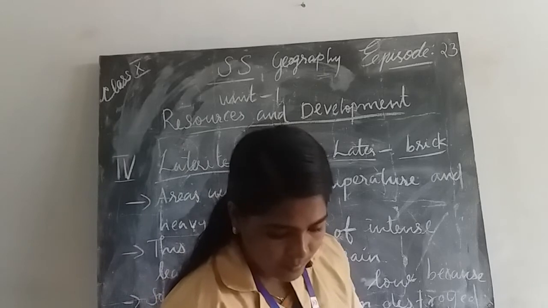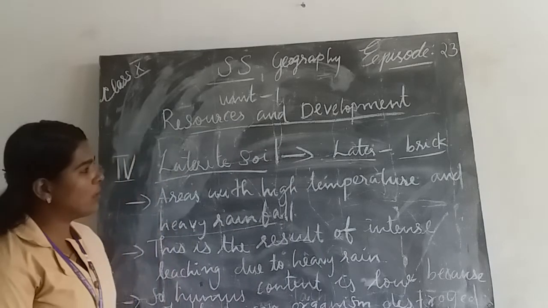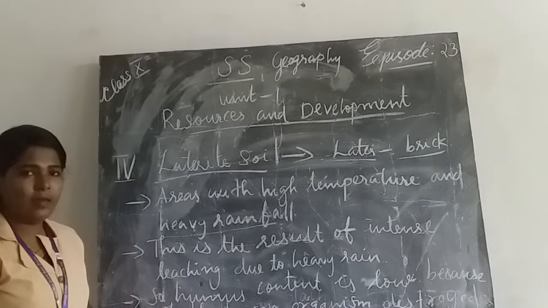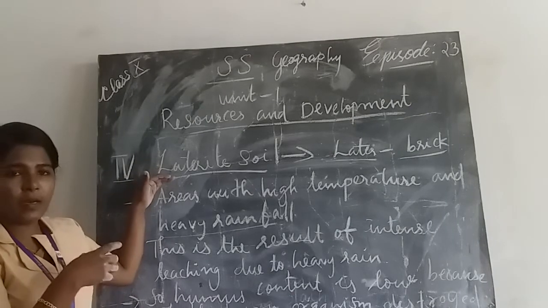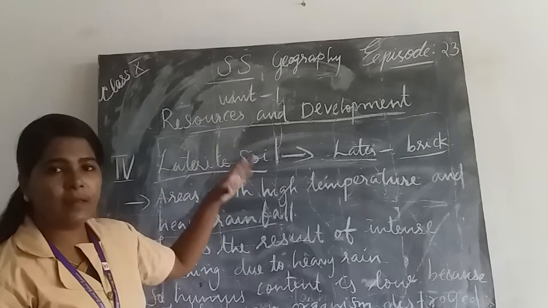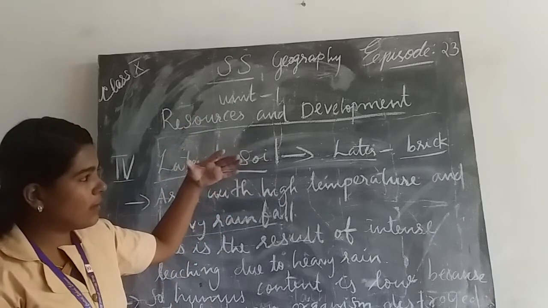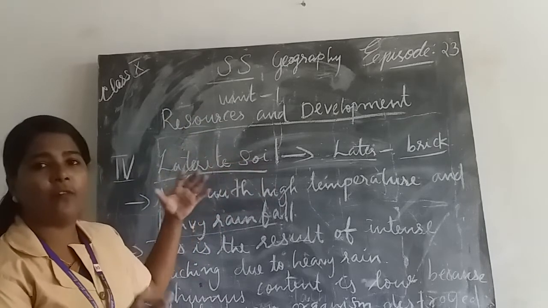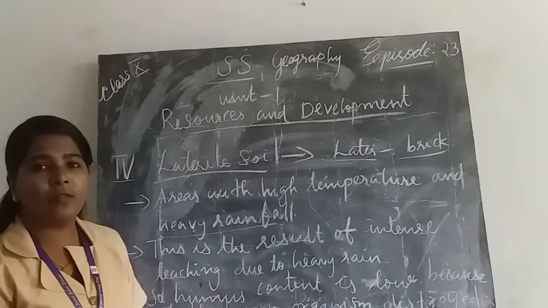Another important thing about laterite soil is that in the hilly areas of Kerala, Tamil Nadu, Madhya Pradesh, etc., if we properly cultivate by irrigating, and prepare the land for tea and coffee cultivation, we can use laterite soil better.